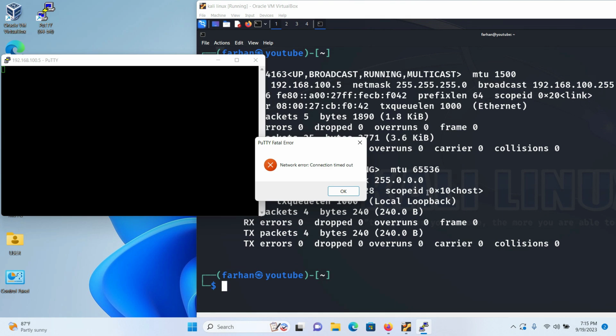If you're trying to connect to your Linux machine from Windows and you're using PuTTY, but during SSH you're receiving this error, network error connection timed out, then please keep on watching this video.